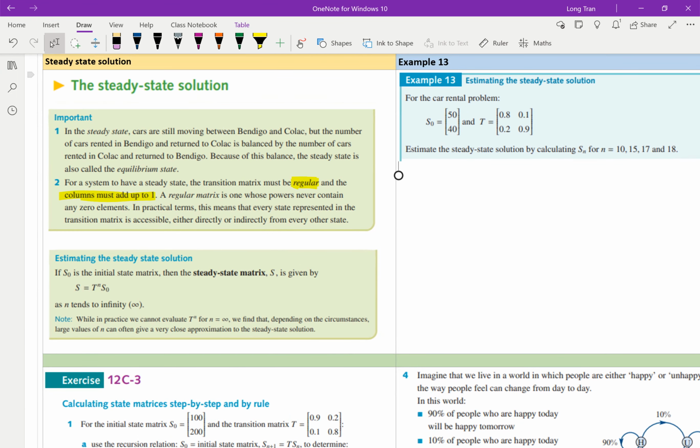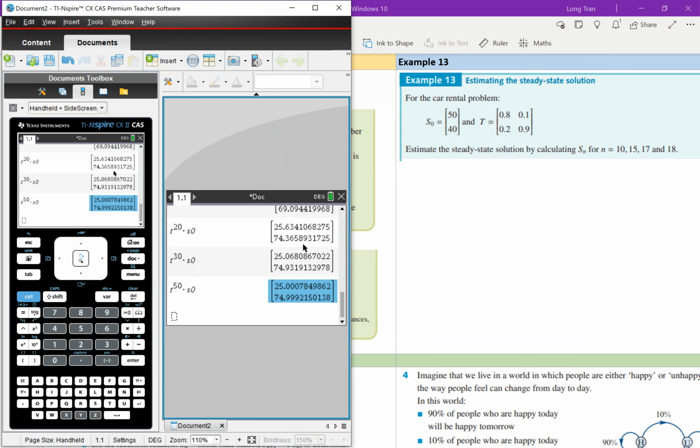And often to find out the steady state, what does the equilibrium state tend towards? You put in a large number. So in methods, I know we used to put it to 30. You can put it at 40 if you want, but generally 30 onwards is when it starts to plateau. Okay, so t to the power of 30 will give you a pretty good estimate. If you want, you can try 40 or 50. Okay, but I can clearly see that 25 cars were operational in the long term and 75 cars, machines. We were talking about machines. So 25 machines will be operational and 75 will be broken in the long term based on this percentage.